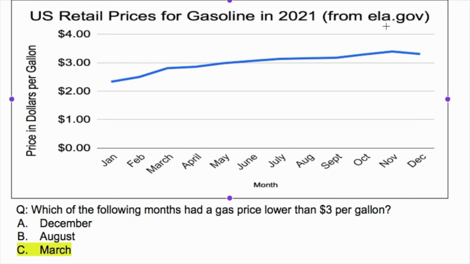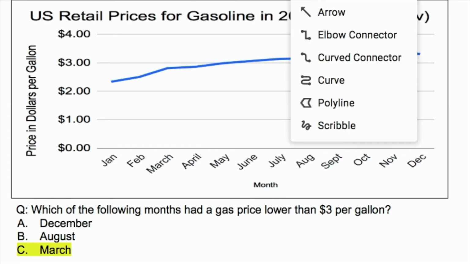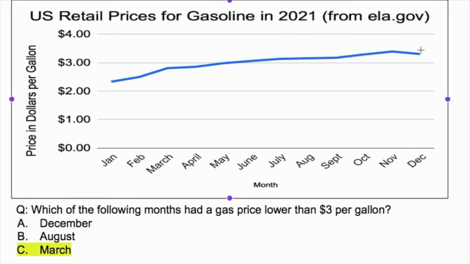Okay, so I found the graph, and now I just want to visualize. I'm going to draw an arrow here, but obviously you can't do it on the test. Just find December on the graph and visualize a line all the way over to our y-axis, the axis that's going up and down here. If my line's right here, we can see that the price in dollars per gallon in December was something between $3 and $4, but it looks like it was closer to $3. So obviously December did not have a lower price than $3 per gallon.